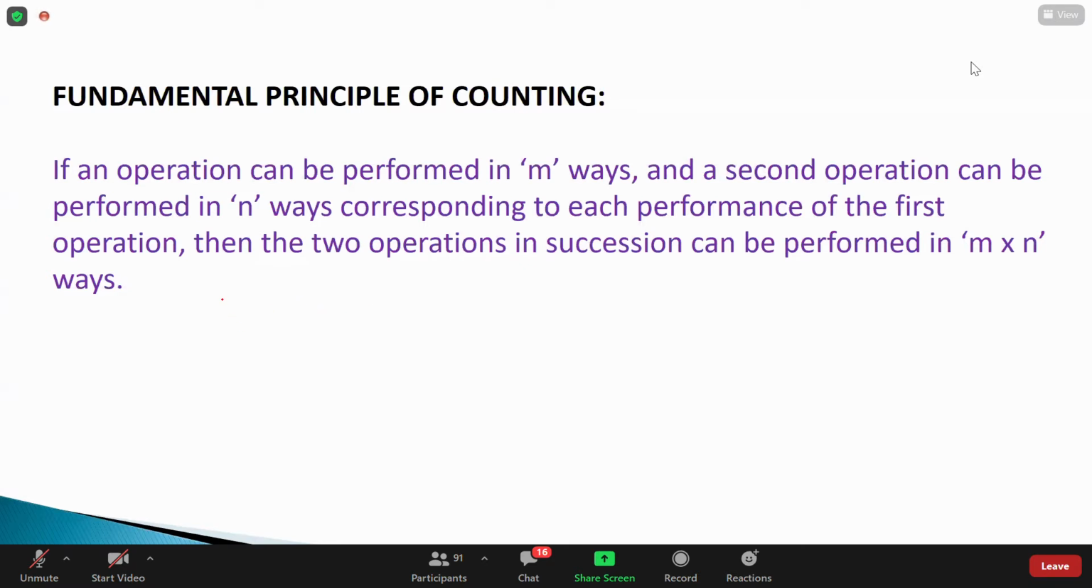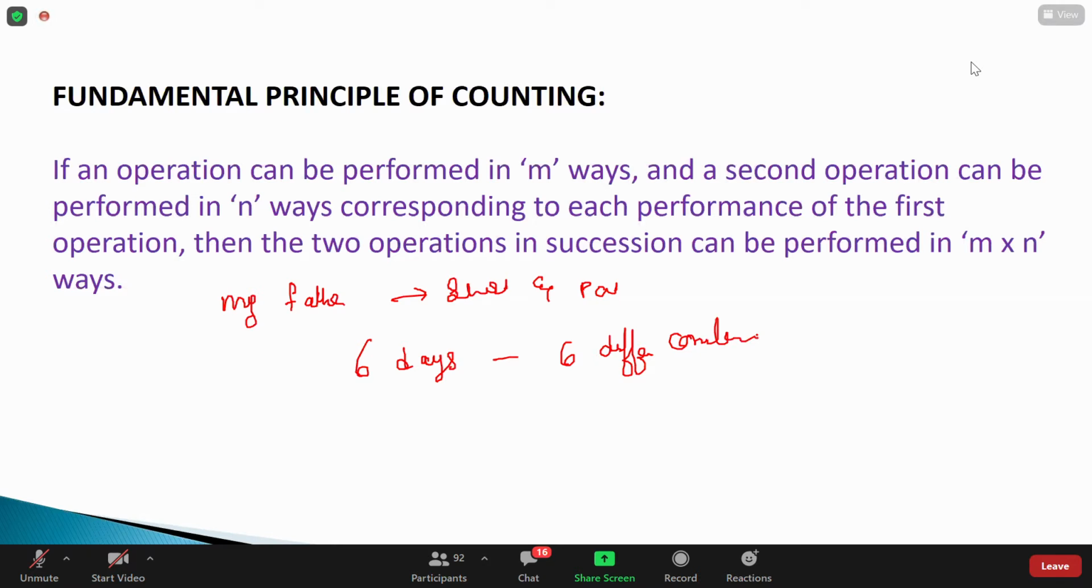Guys, my question. My father bought me some shirts and pants, some shirts and some pants here, that I need to wear for 6 days with 6 different combinations. So what is the minimum number of shirts and pants my father can purchase?